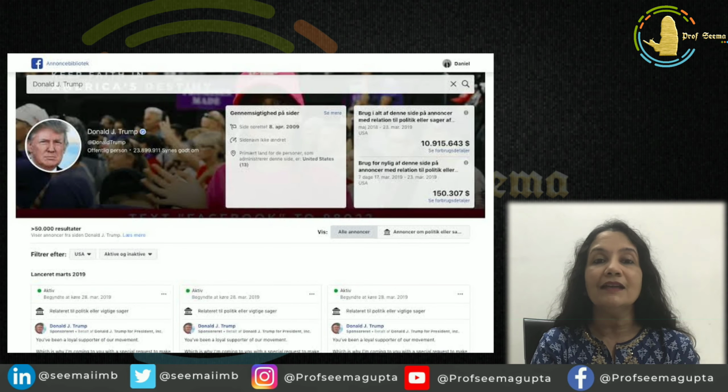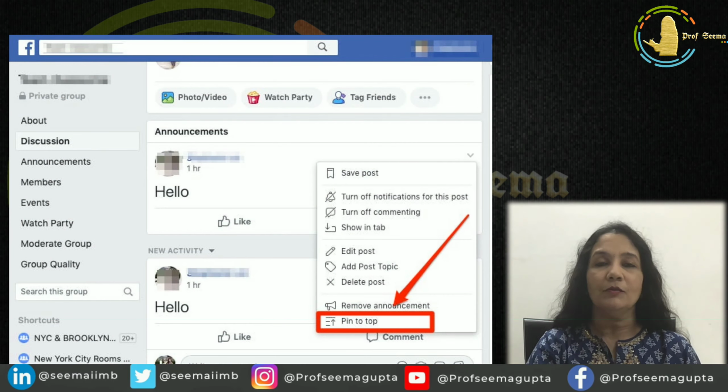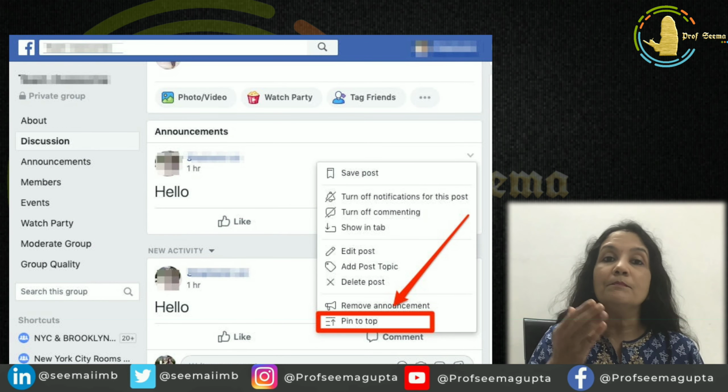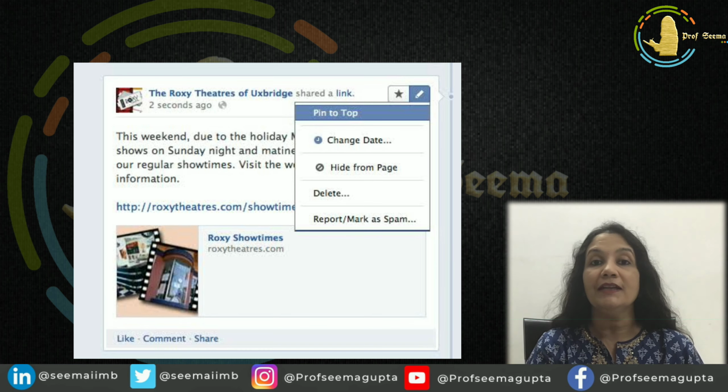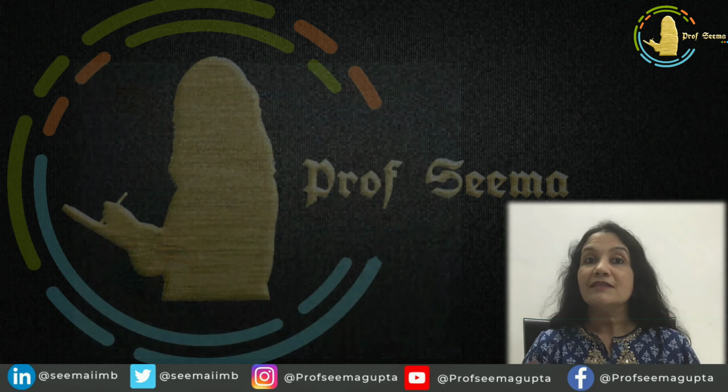13th tip, pin your best post. Now over some time, your timeline would be full of posts. So you need to make sure that when a new visitor comes to your page, he or she can see the best of the best post on your timeline. So, for example, if you post a video and you got a very good response in terms of like, share, and sales, now you can pin that post because since that post has already worked for you in the past, chances are that it will impress even the new audience.